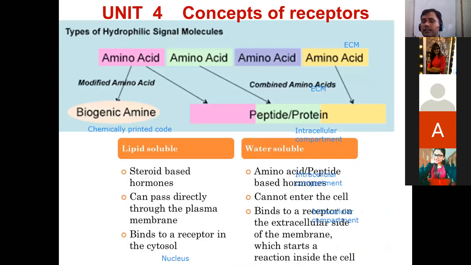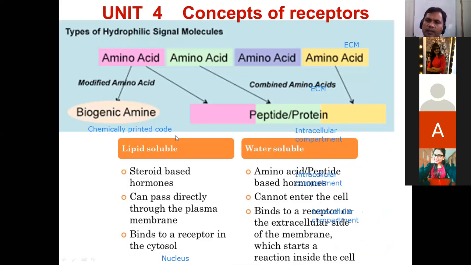The signal can also be classified by what the actual chemistry is. Some chemical signals can be simple amino acids, some can be peptides, some can be protein structures, like if you take the example of cytokines. So it is our responsibility to understand the different types of chemical signal or ligand.